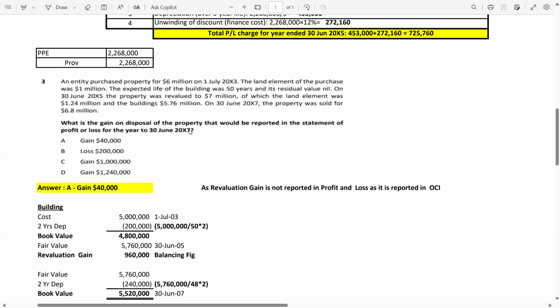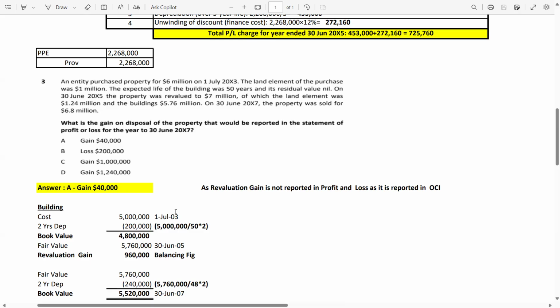Means this date accounting you have to do. So there are four options. Let's start with this solution as well. First, we pick the building because in the building we have to do the extra work. So the cost is 5 million on 1st July 2003 because the total value of the property was 6 million.